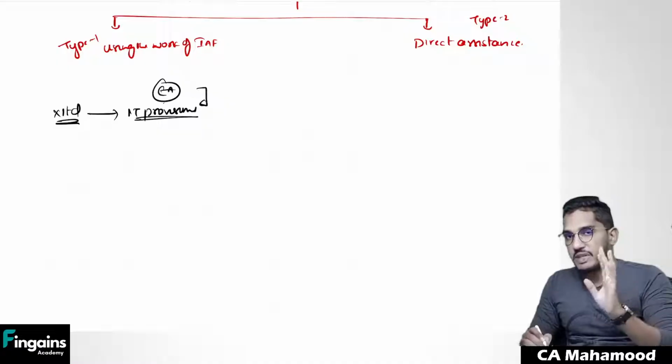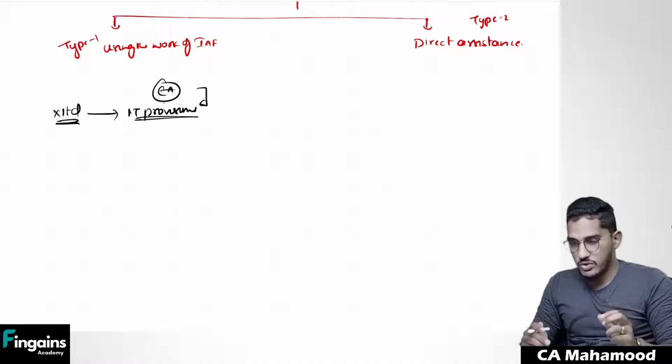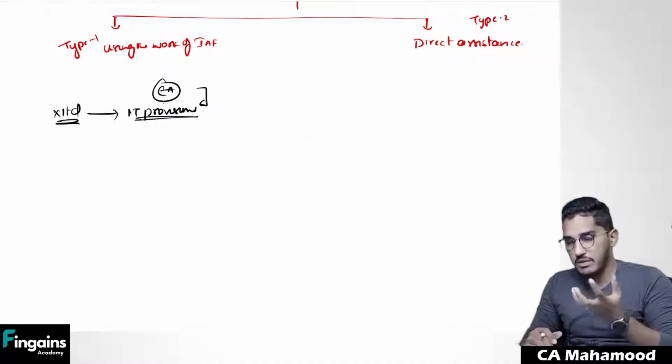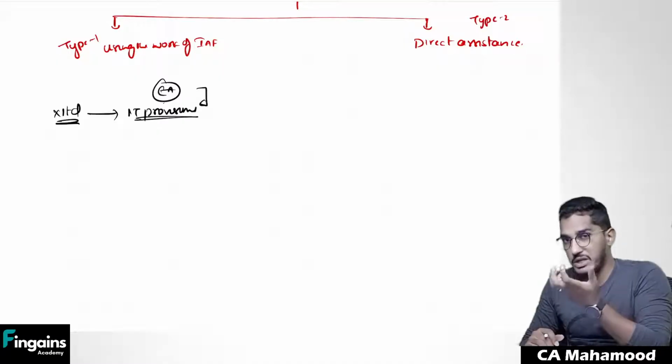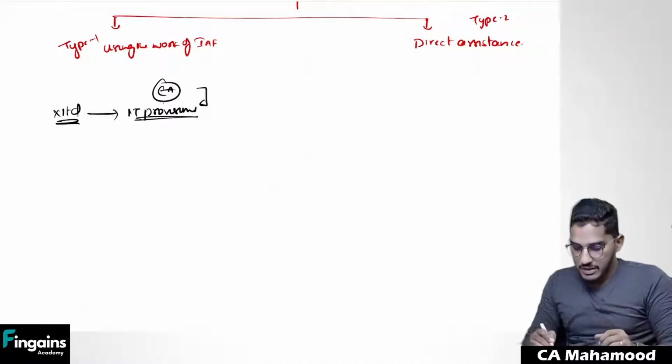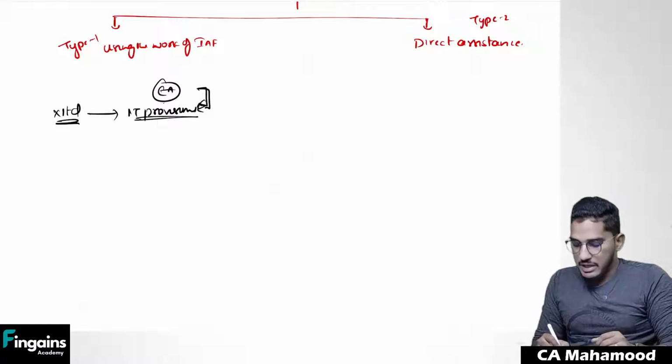But you don't have enough time. You don't have enough resources. As an external auditor, you are running very tight on schedule. There is a scarcity of time. So you wanted to obtain audit evidence regarding whether the income tax provision has been calculated correctly or not.